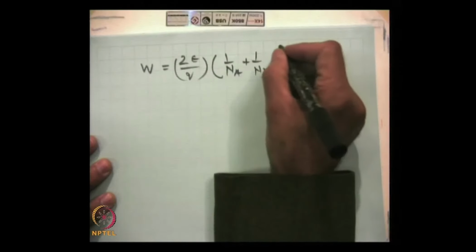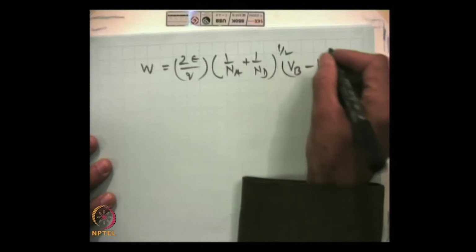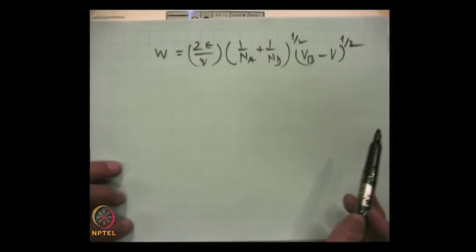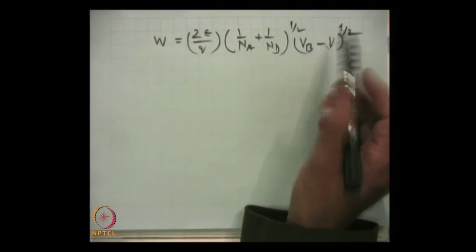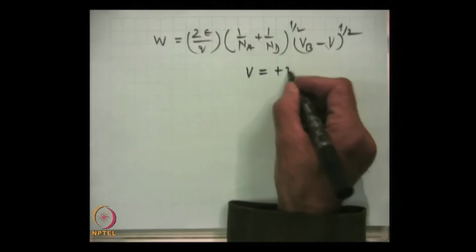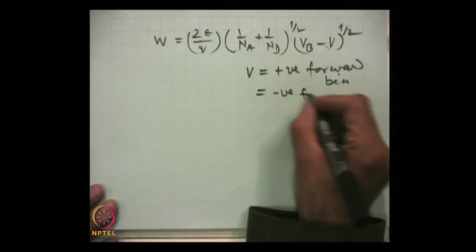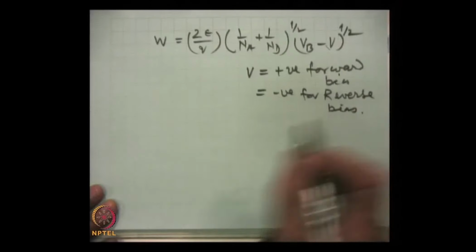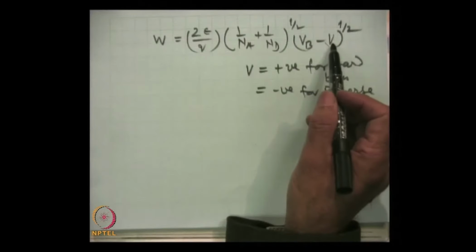This is the expression, this is the applied voltage, and this is the built-in voltage. Now, V is to be put as positive for forward bias and negative for reverse bias. So, we have to substitute V in this expression with the proper sign.